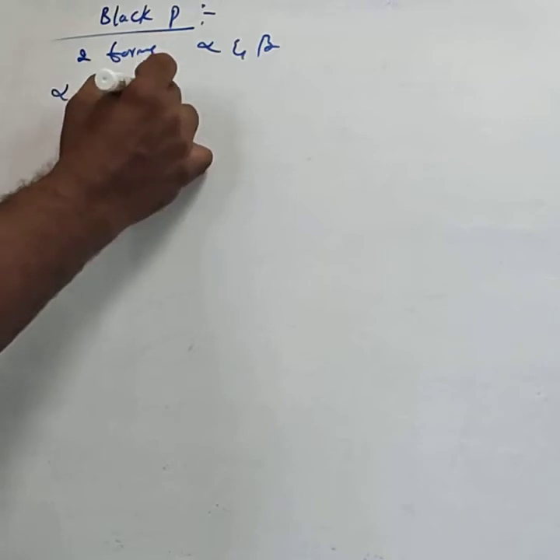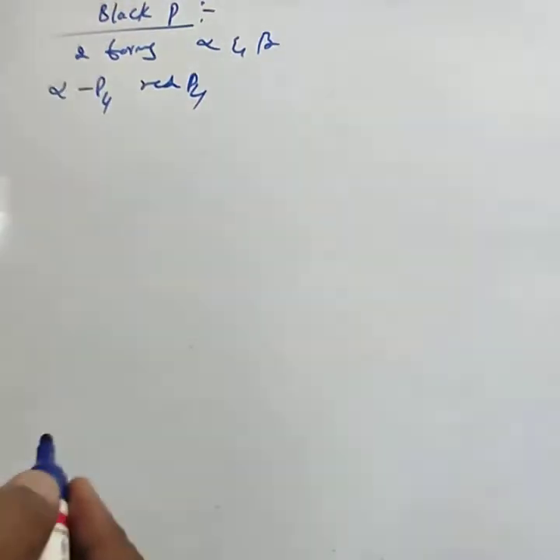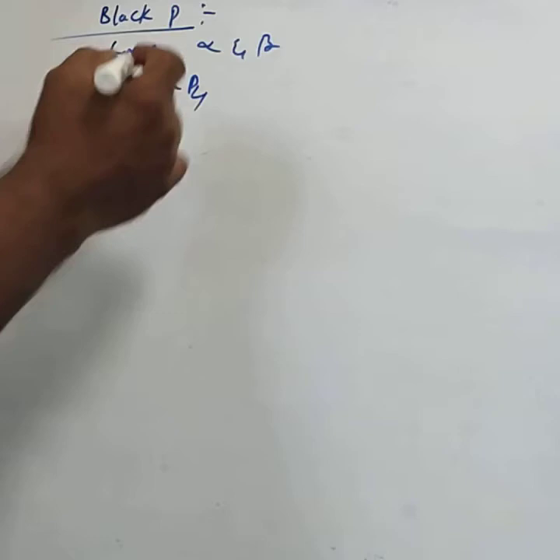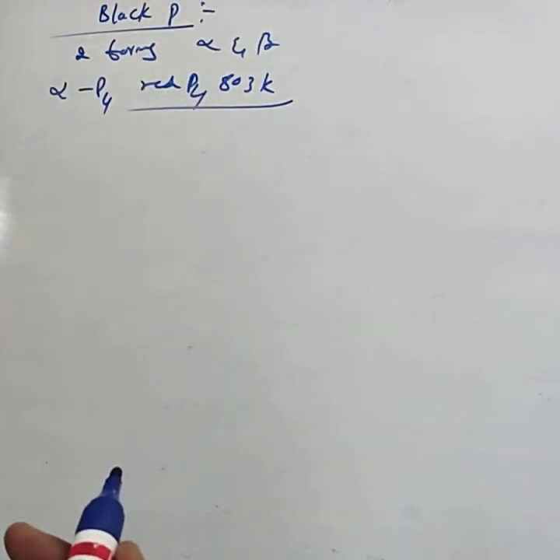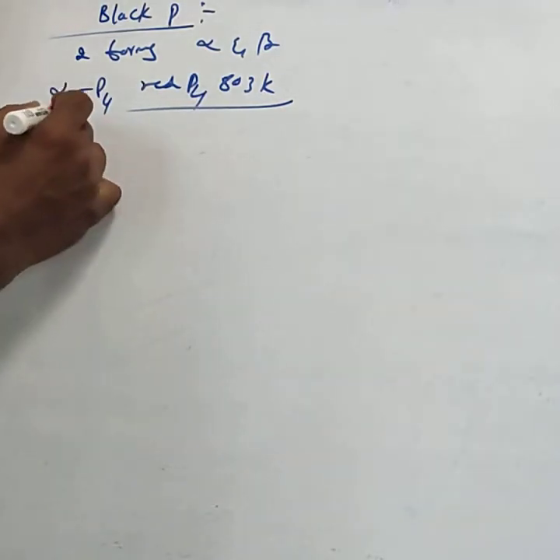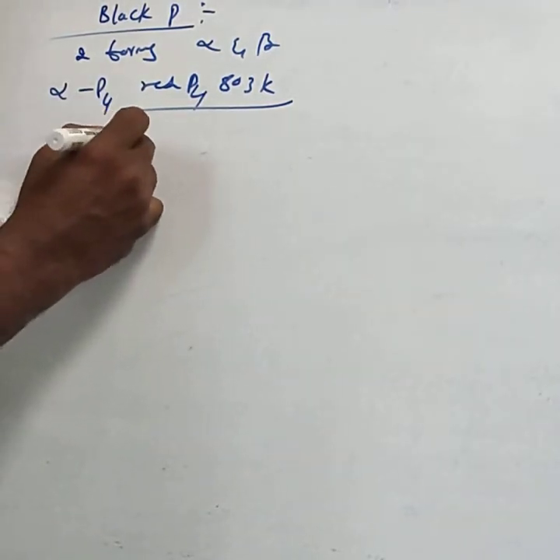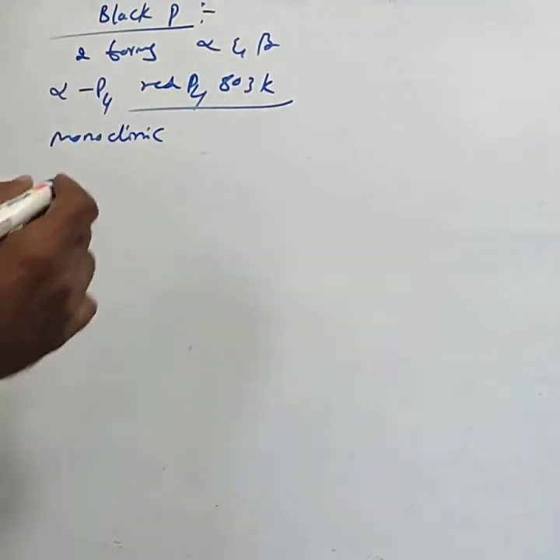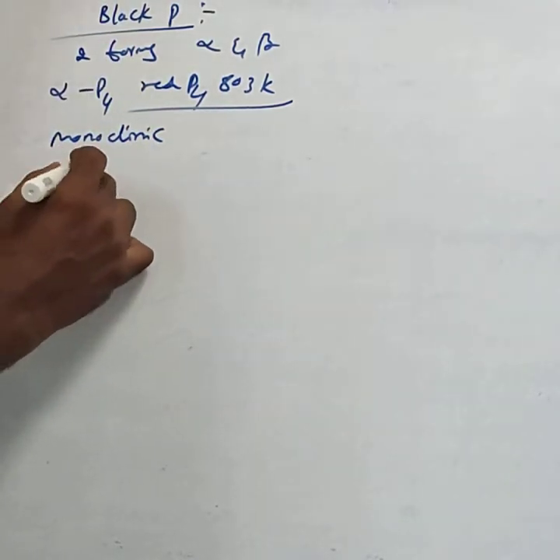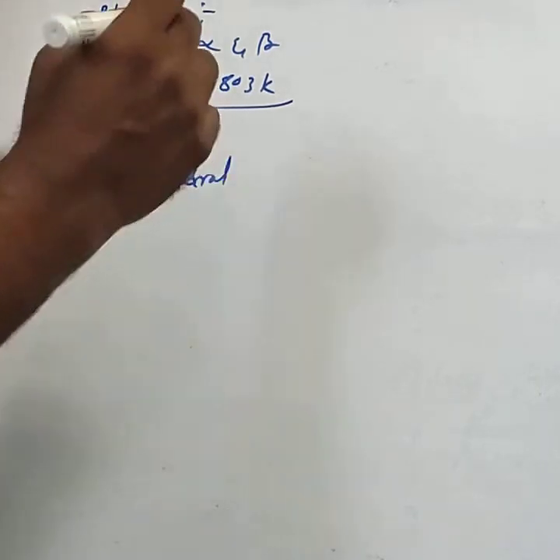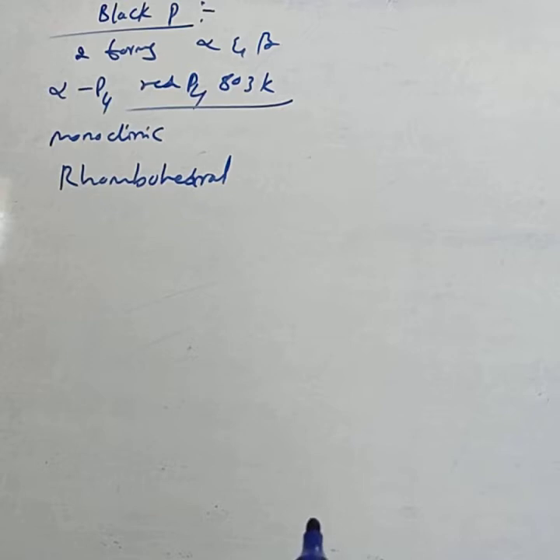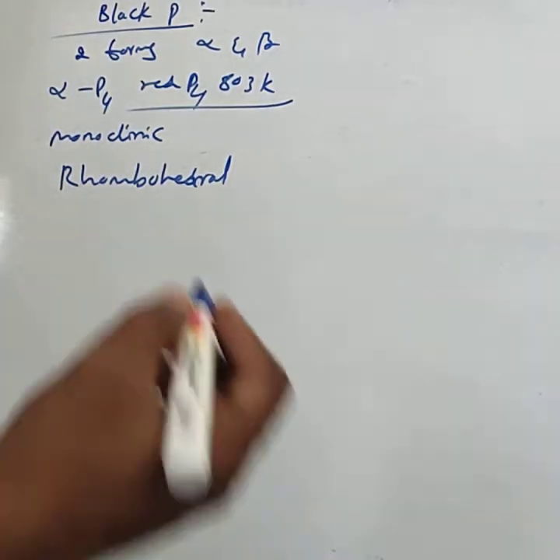Alpha black phosphorus is formed when red phosphorus is heated to 803 Kelvin. If you heat red phosphorus to 803 Kelvin, it gives alpha black phosphorus. That alpha black phosphorus may have a monoclinic or rhombohedral structure.